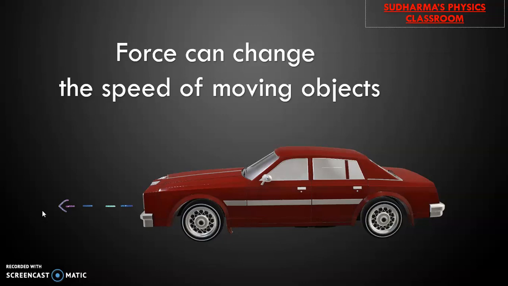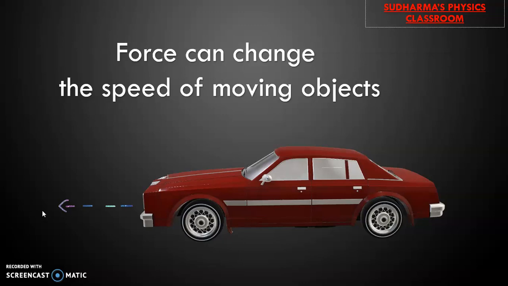If you apply a force on an object which is already moving, we can change the speed of that object. It's not only for reducing the speed. In the given example, the car was already moving with some speed and the brakes are applied, so the speed is reducing. There are some situations where the speed of an already moving object increases.